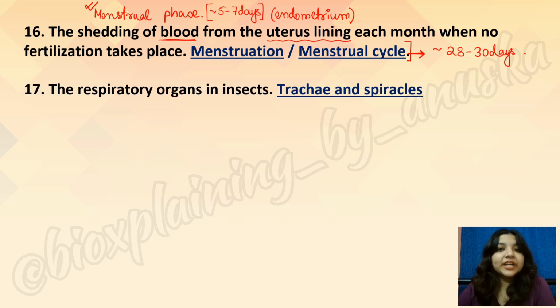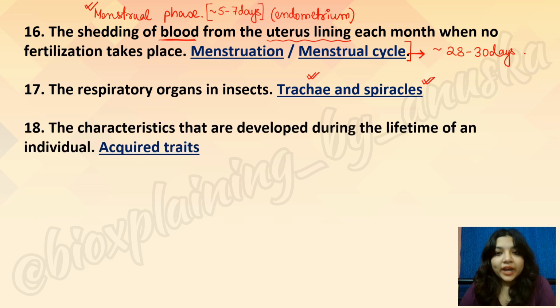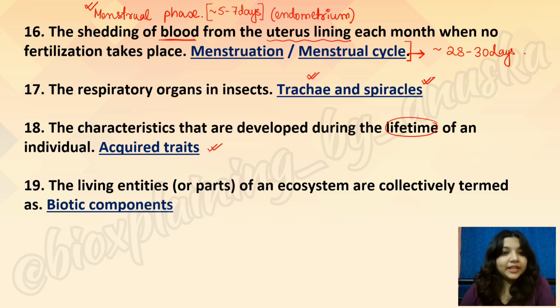Then, respiratory organs in insects can be tracheae, or they can also be spiracles. Characters that are acquired during the lifetime of an individual are acquired traits. Living entities or parts of an ecosystem are collectively termed biotic components. Wherever we have bio, this word means life or living.